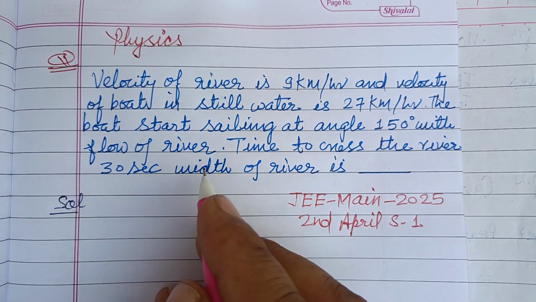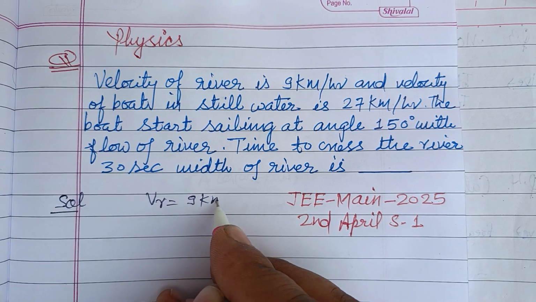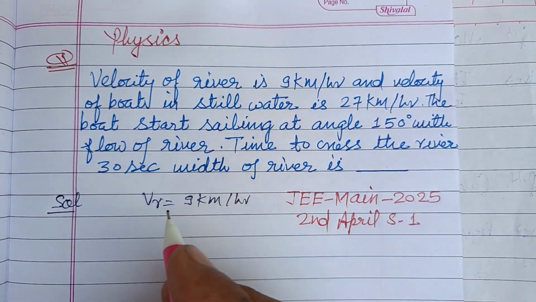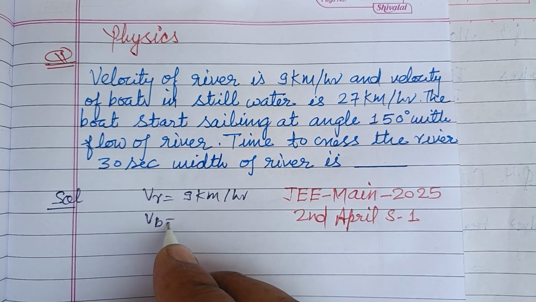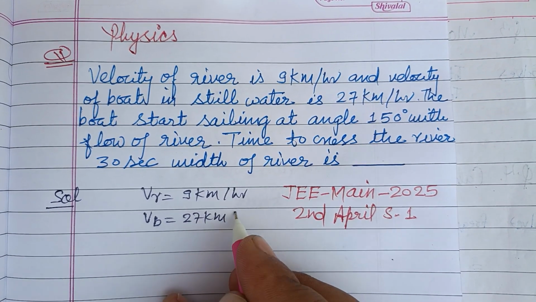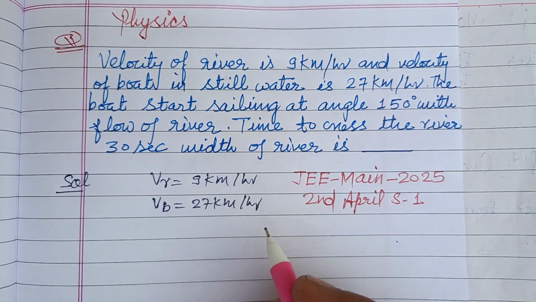So students, here the velocity of the river is given to us as 9 km per hour, and the velocity of the boat in still water is 27 km per hour, and the boat starts sailing at an angle of 150.